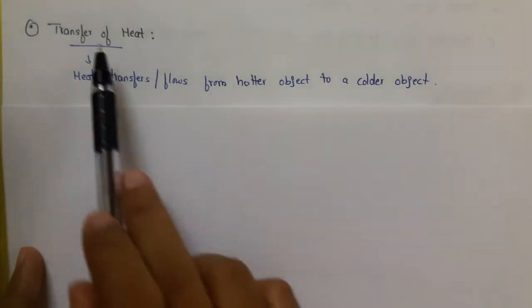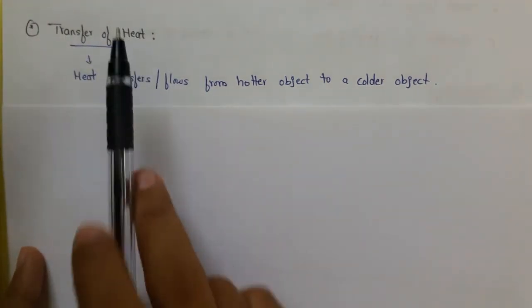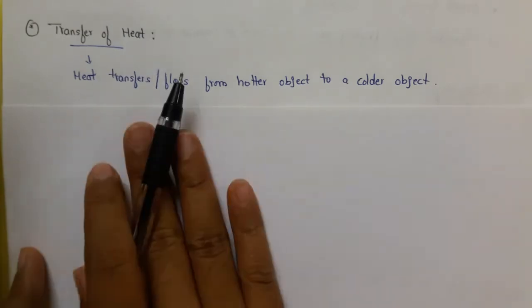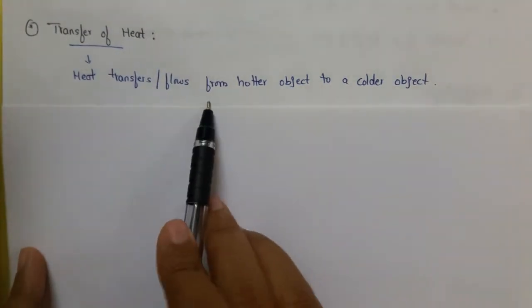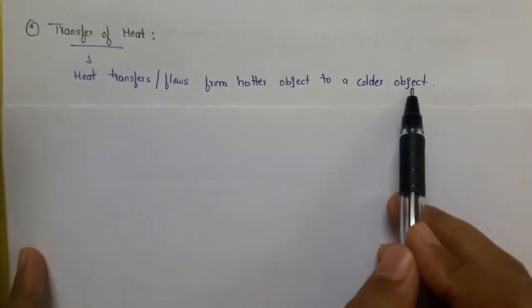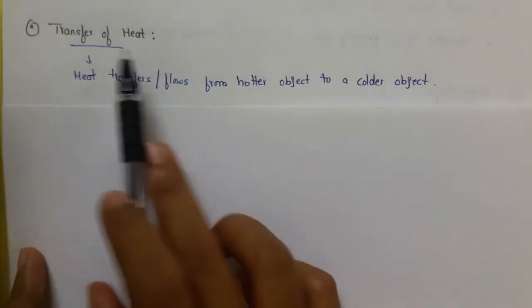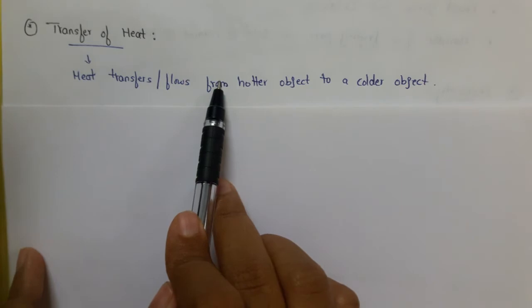Now let's learn about transfer of heat. How does heat transfer from one body to another body? Heat transfers or flows from the hotter object to the colder object. This is true for all. Let us see how true it is.